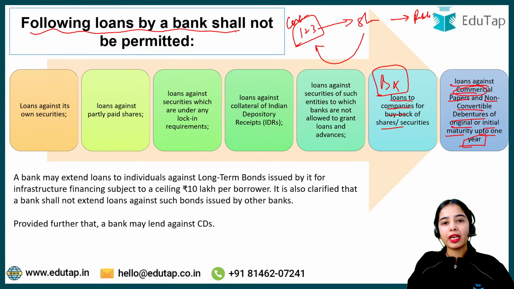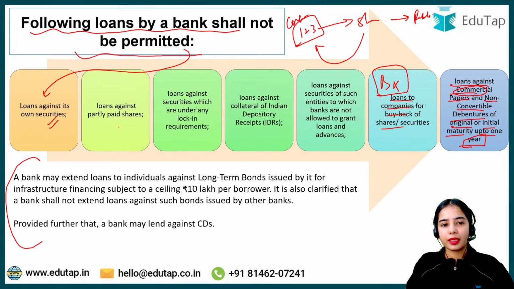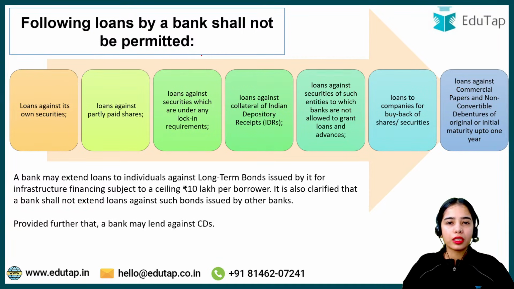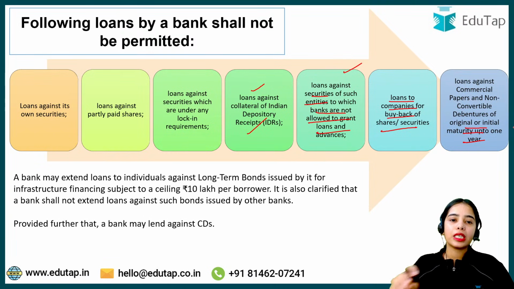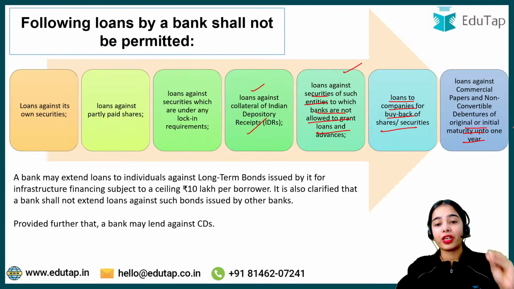So the following loans by a bank shall not be permitted, including loans against their own securities. These are the exceptions: loans against partly paid shares, loans against securities which are under the lock-in period or lock-in requirement, loans against IDRs, loans against securities of such entities to which banks are not allowed to grant loans and advances, loans to companies for buyback of shares or securities, loans against commercial papers and non-convertible debentures of original or initial maturity up to 1 year. So these kinds of loans cannot be provided by the bank. Remember, these criteria are very, very important.